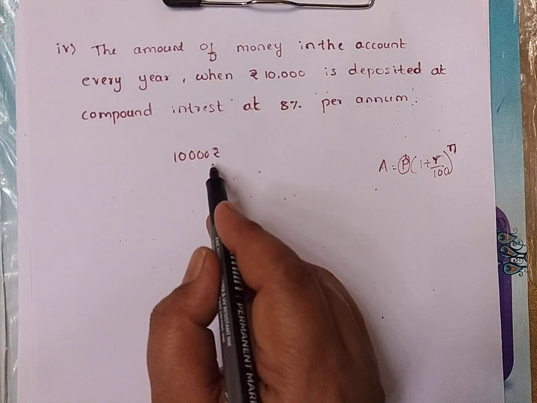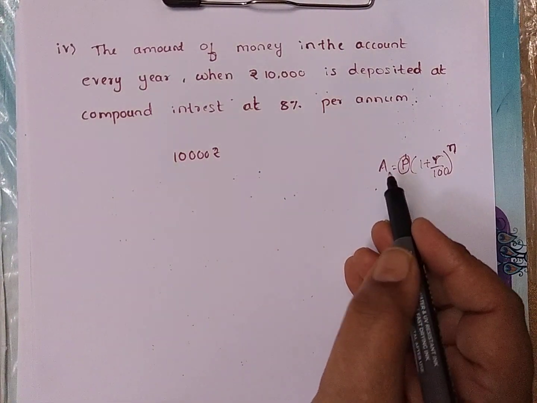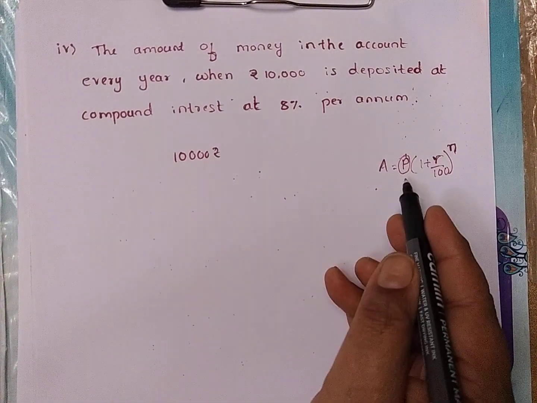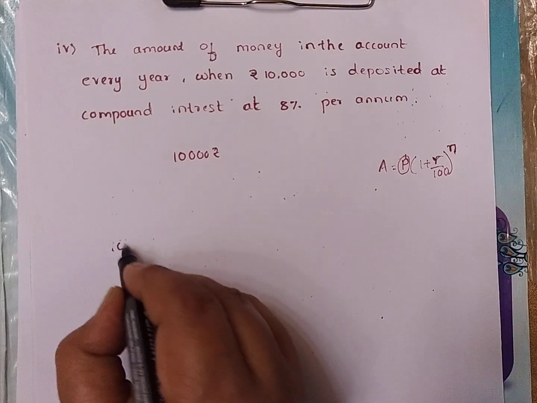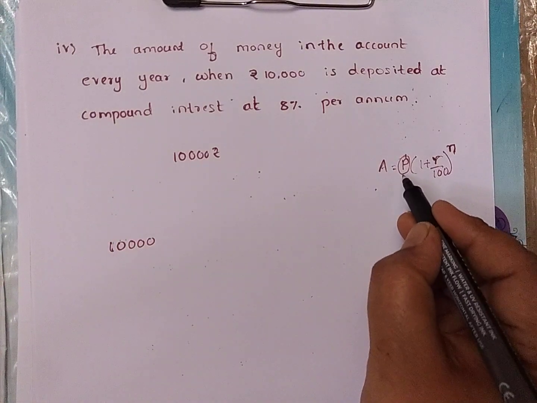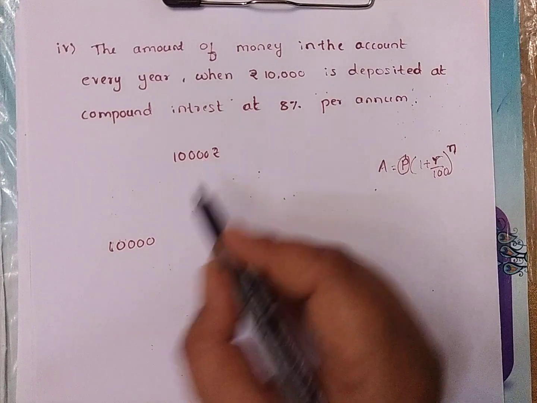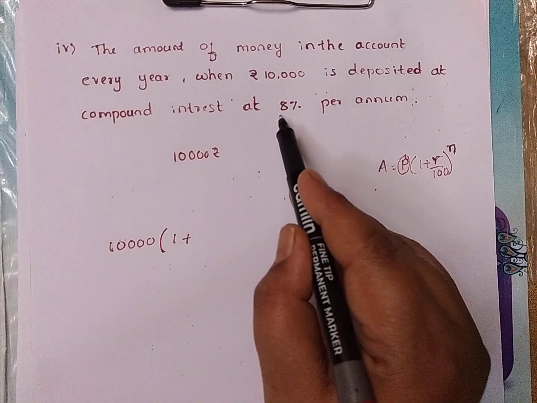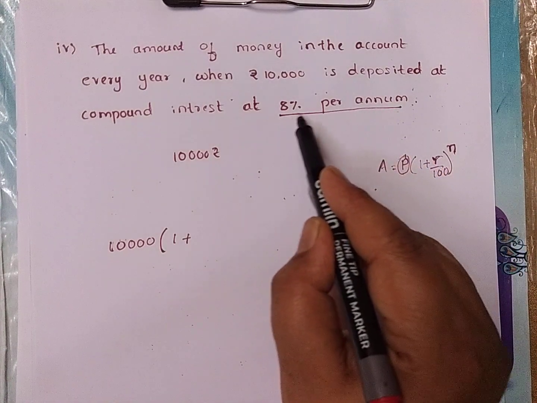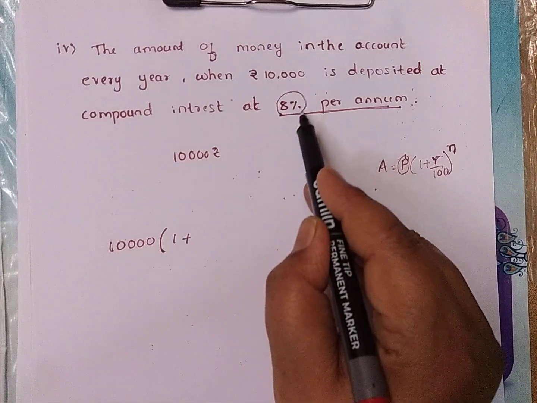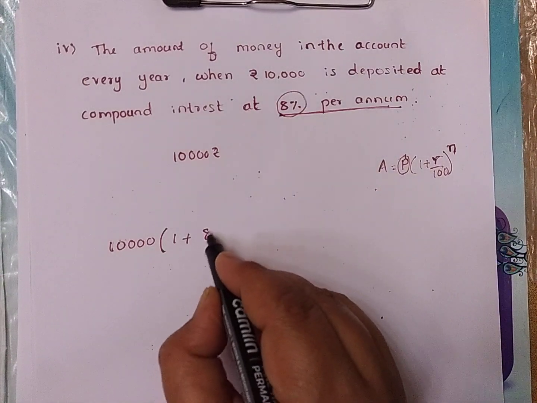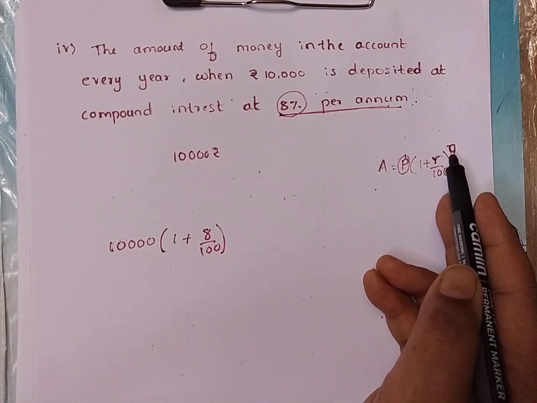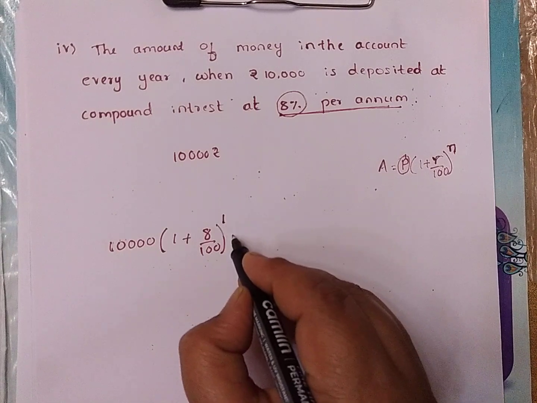So here 10,000 is the principal amount. For the first year, what is the amount? We will substitute here: 10,000 is the principal, that is the amount deposited, times 1 plus the rate of interest. How much is it? 8% per annum. Annum means for every year the rate of compound interest is 8%, that is 8 upon 100. N is the number of years. This is for the first year.